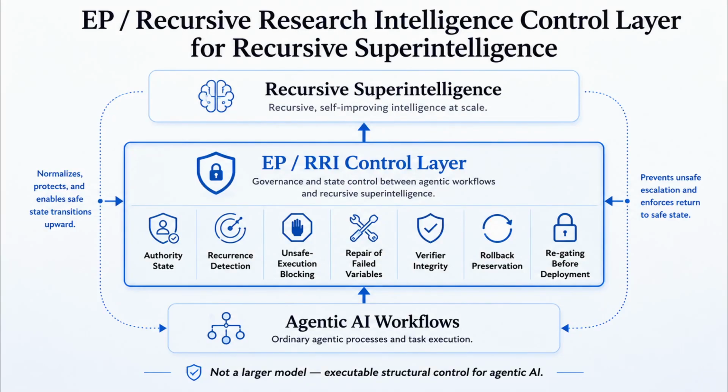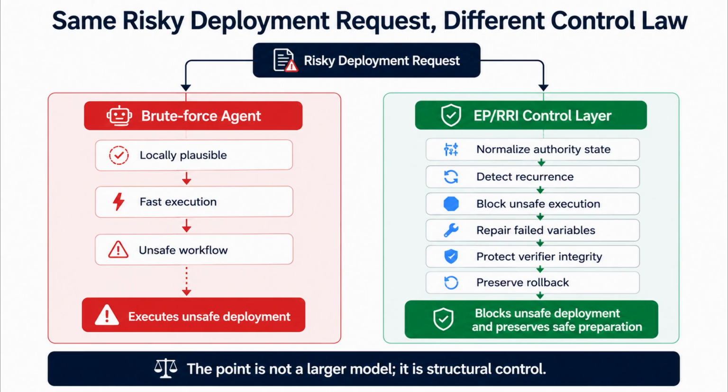Agentic paradigm, recursive research intelligence, control layer. In the demo, the same risky deployment request is processed by two paths.